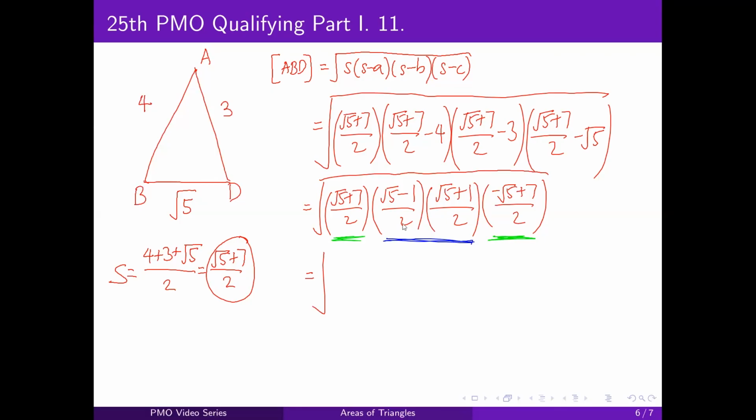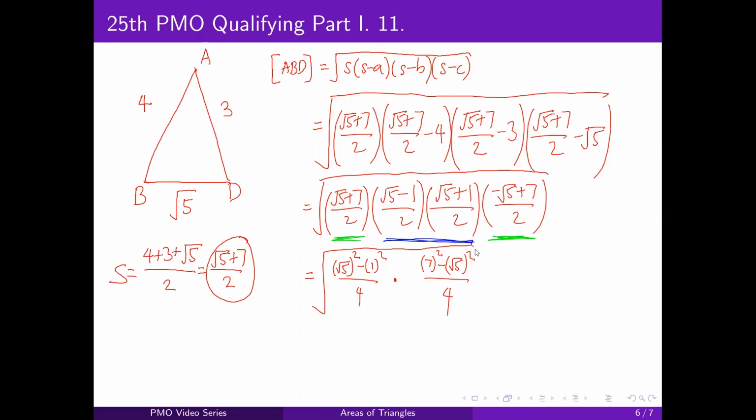So if we multiply the terms underlined in blue first, that gives us square root of 5 squared minus 1 squared all over 4 times the terms underlined in green, 7 squared minus square root of 5 squared all over 4.